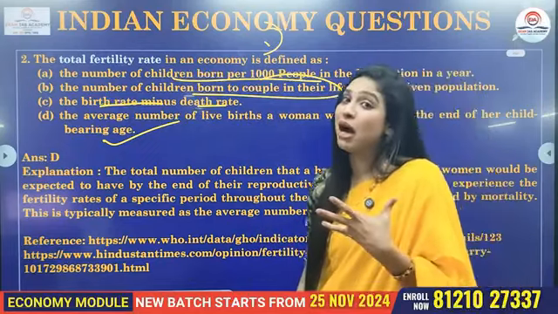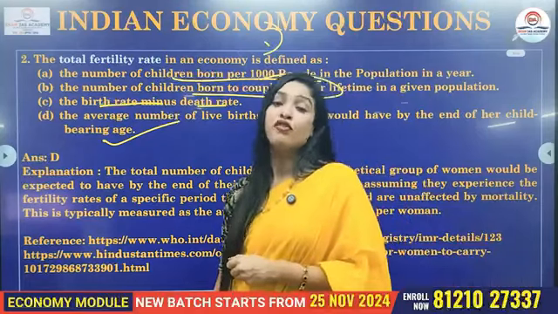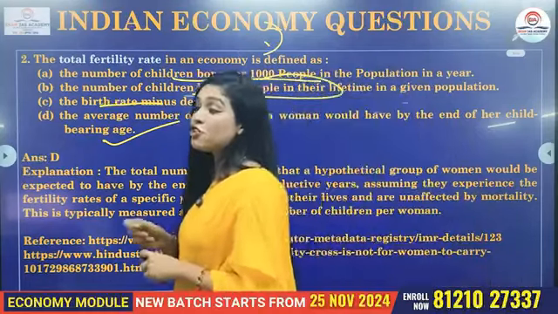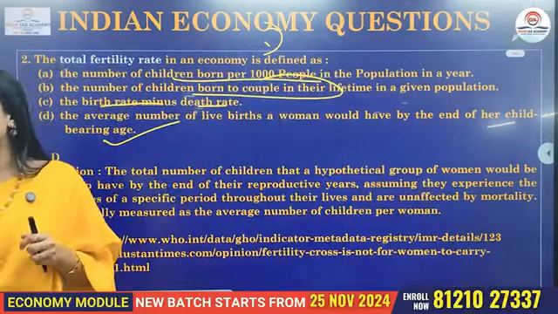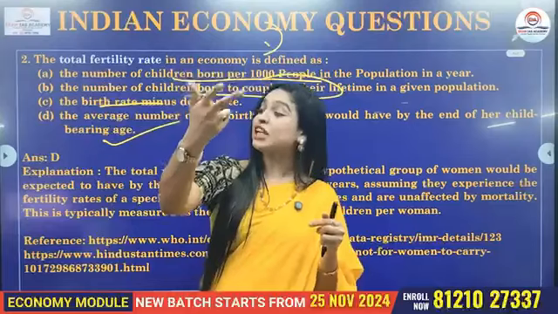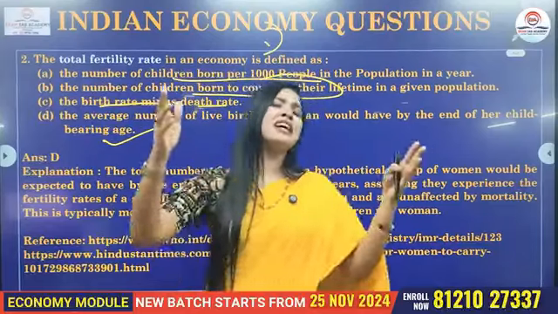Rather, it talks about the fertility condition of a woman. Total fertility rate refers to the average number of children born or likely to be born to a woman in an entire lifetime.